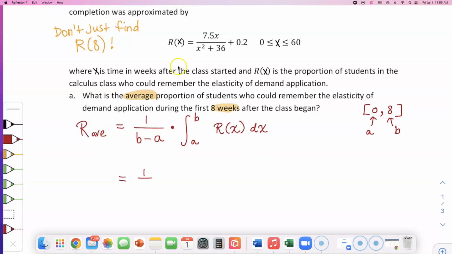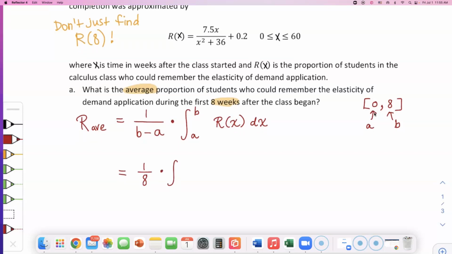So the fraction will be 1 over B minus A. B is 8, A is 0. So 8 minus 0, that's just going to be 1/8, okay? And I'm going to multiply this by the integral from 0 to 8 of that function, 7.5x over x squared plus 36, plus 0.2 dx.